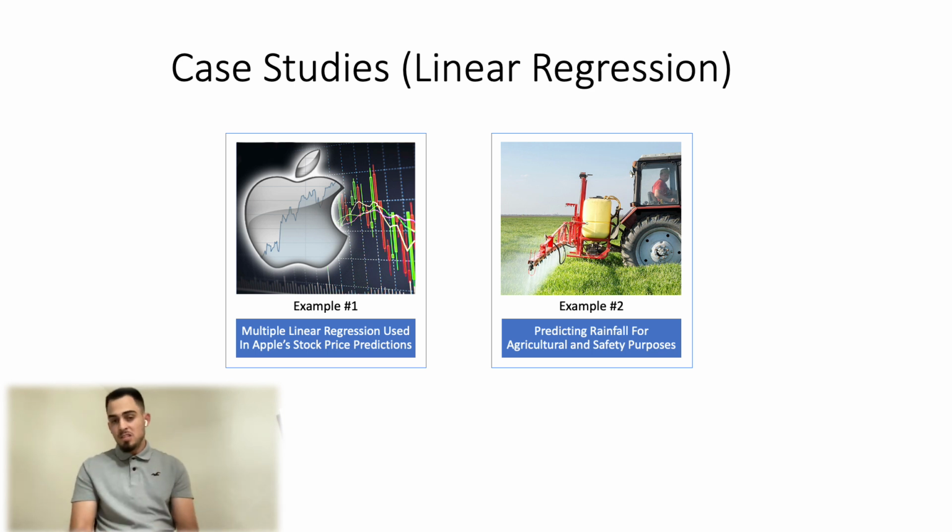And then the second instance of a case study was for predicting rainfall, using multiple linear regression to predict rainfall, again, for agricultural purposes more particularly, and also for some safety purposes, right? The case study that I looked into was more pertaining to the North Himalaya region, where it was important to predict rainfall to know different agricultural seasons, different agricultural yields, and things of that sort, and also for some safety reasons for the citizens that populated that area.